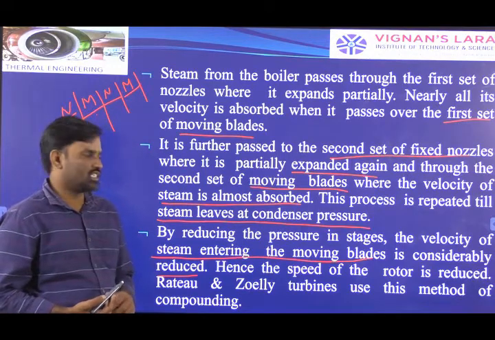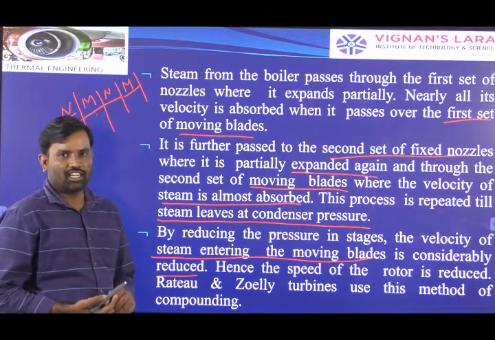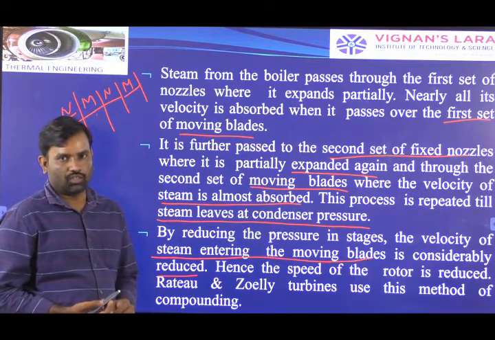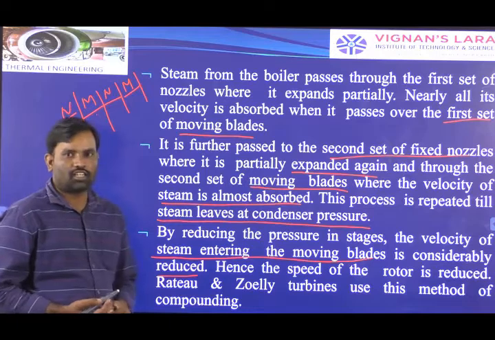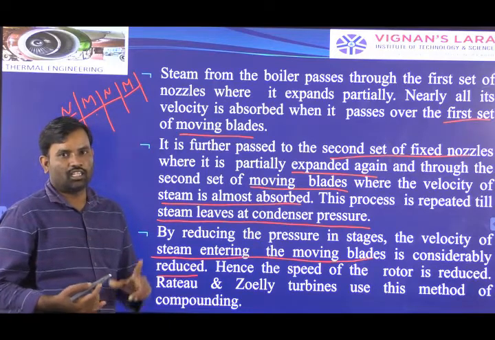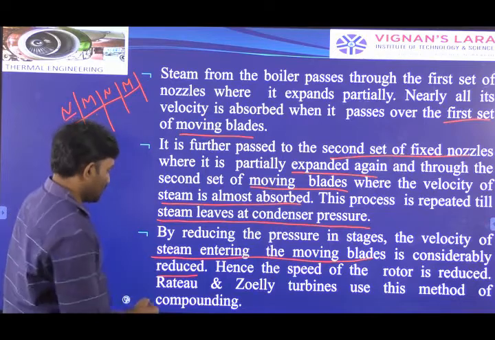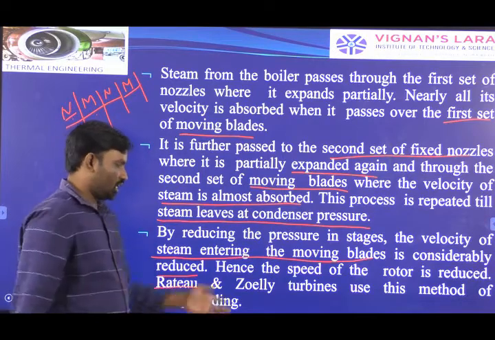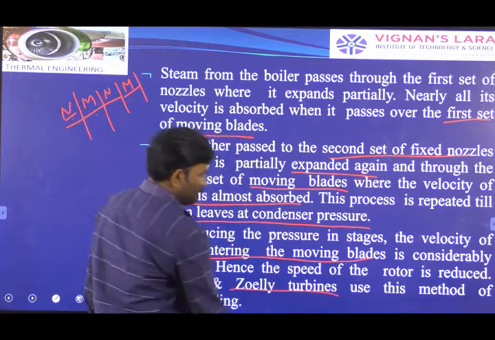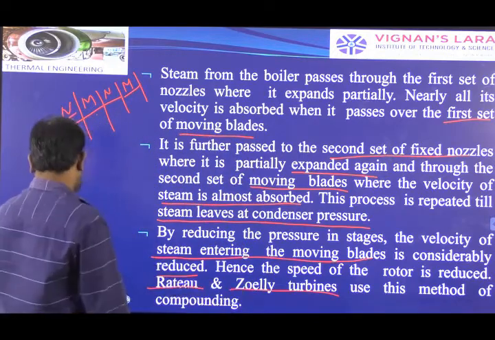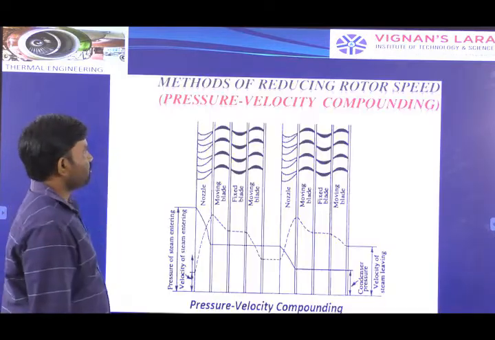Reduced means it is not stopping. Reduced means we are continuously receiving the power output, not suddenly, not totally, not at a single time. We are continuously receiving the power output. See the examples of pressure compounding impulse turbines. These are the two examples of pressure compounding type of impulse turbines.